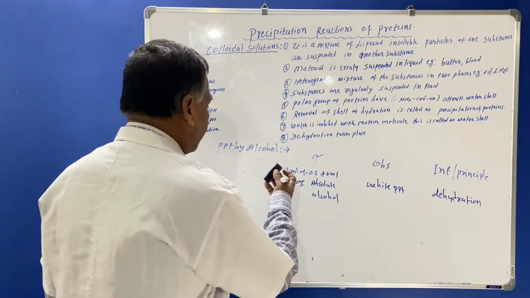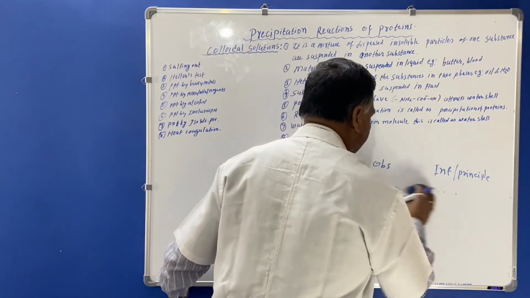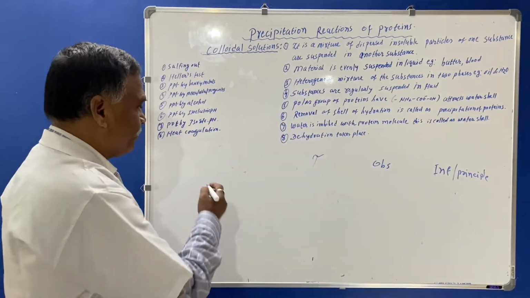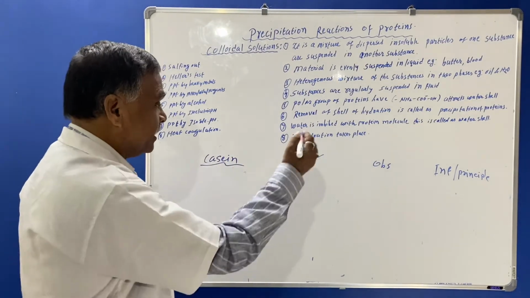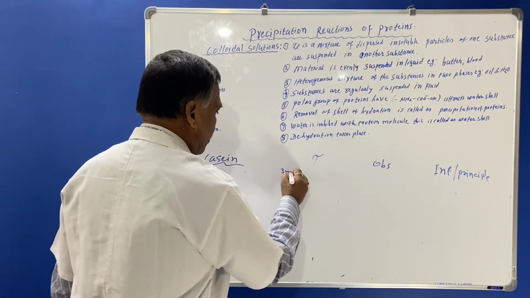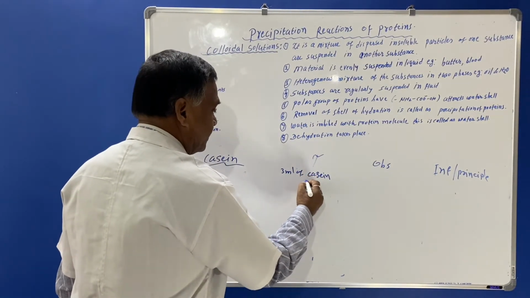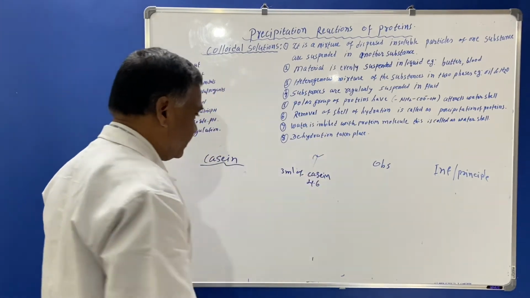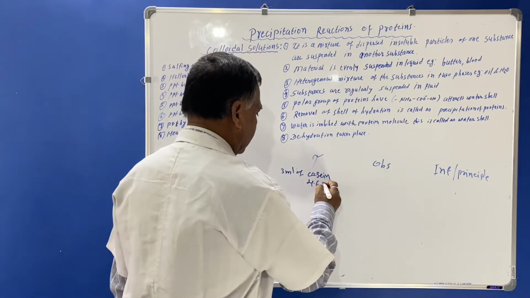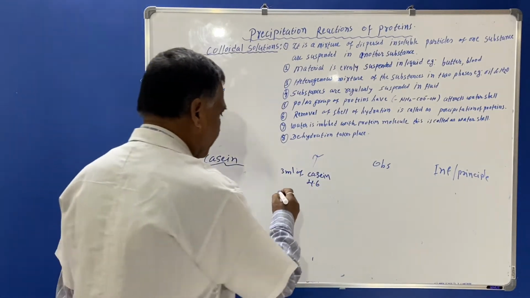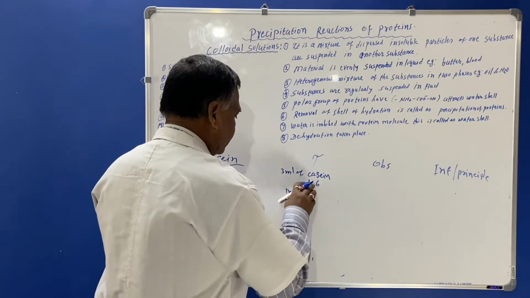Now we'll see the precipitation at isoelectric pH. For this we are using casein. Casein is nothing but a derived protein. So in the test we are taking 3 ml of casein, which is having the pH 4.6. And in the observation what will happen? 3 ml of casein plus 2 drops of BCG indicator.